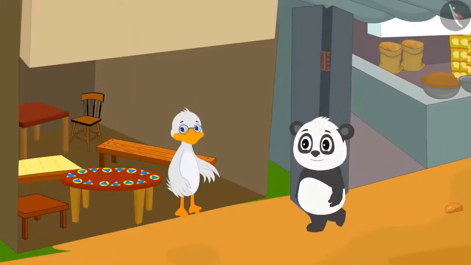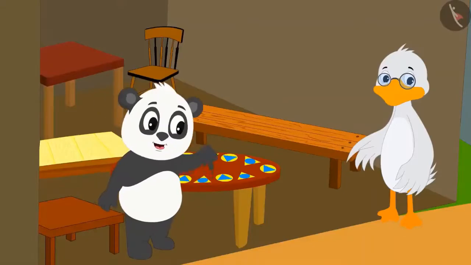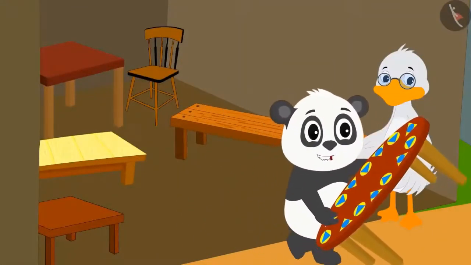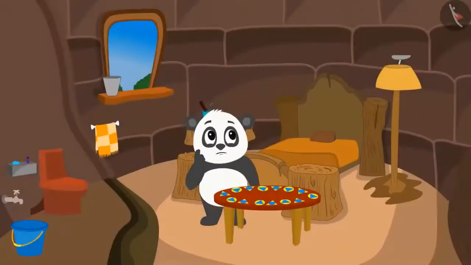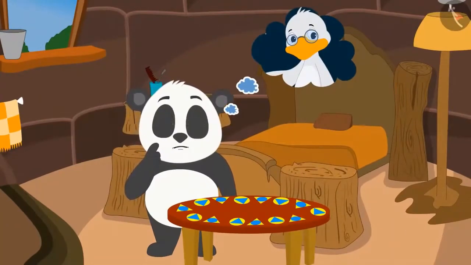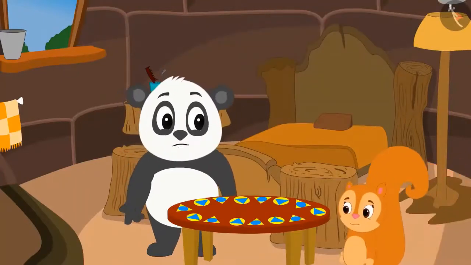Golu came to buy the table at Uncle's shop and he liked the table very much. Golu immediately bought the table from uncle. Golu returns to his house thinking, How did uncle make this pattern? I don't know the rules for it. Then Chanda came to Golu's house.